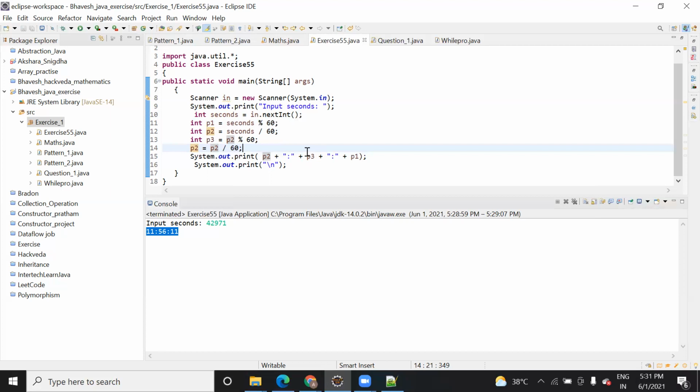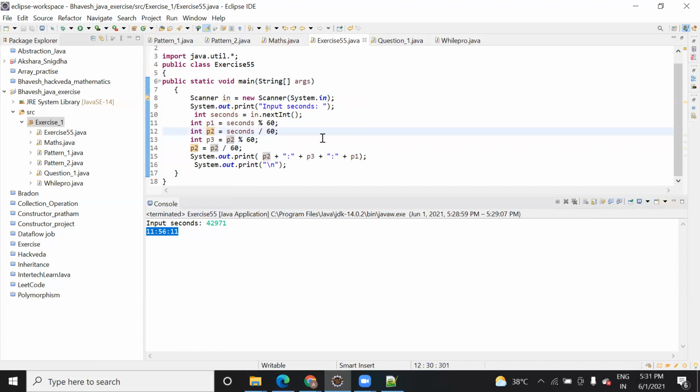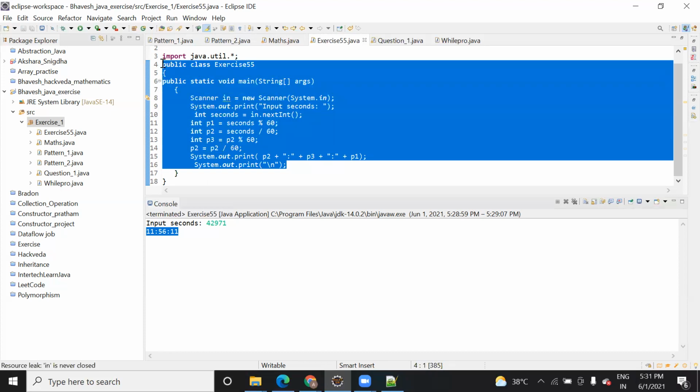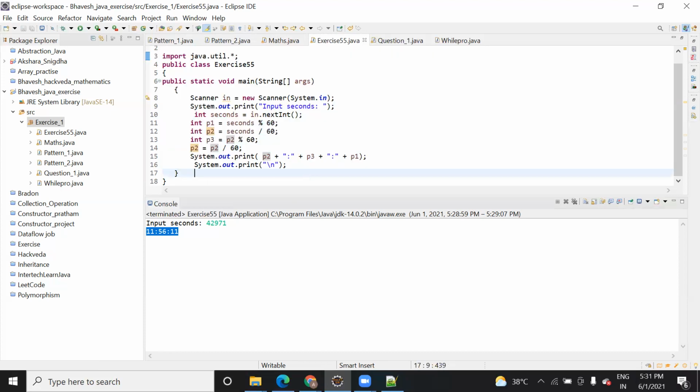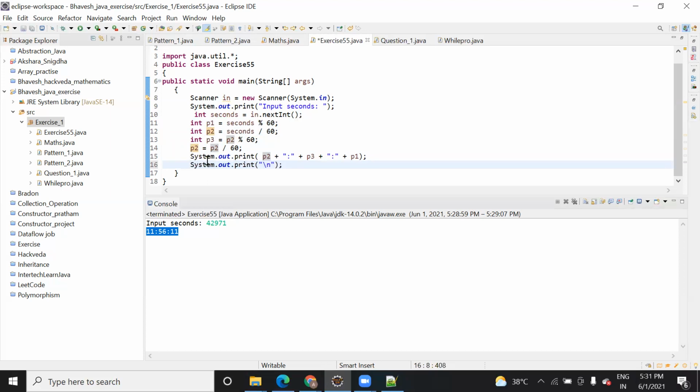So I'll try that. Okay, you can try it and let me know whether you are able to do it. Otherwise, you ping on the Trello. I will solve it, and in the next class I will show you the solution. In case you get stuck somewhere, you can discuss.